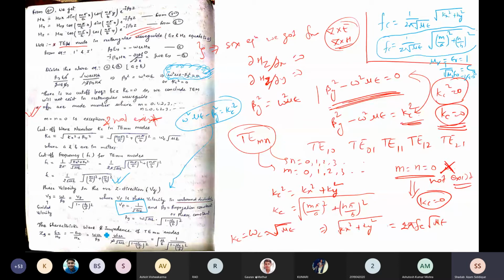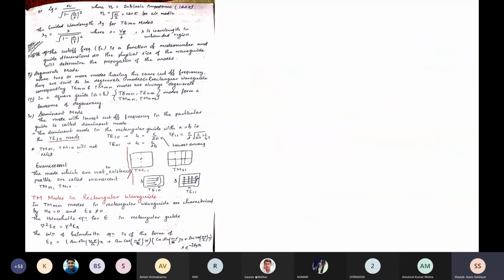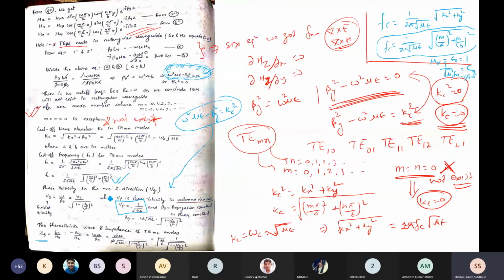Now the characteristic wave impedance of TEM mode. If you want to find the characteristic impedance, or wave impedance, ZZ represents impedance. ZZ can be written as Ex upon Hy or minus Ey upon Hx. Why is it minus?